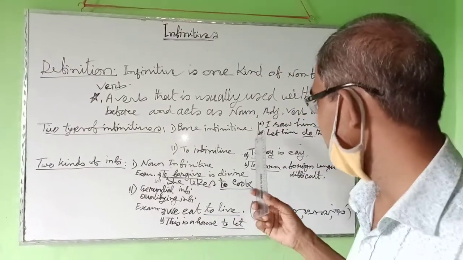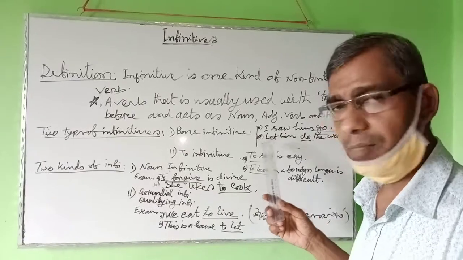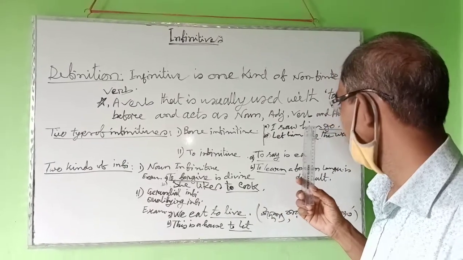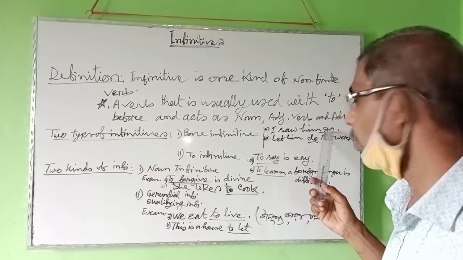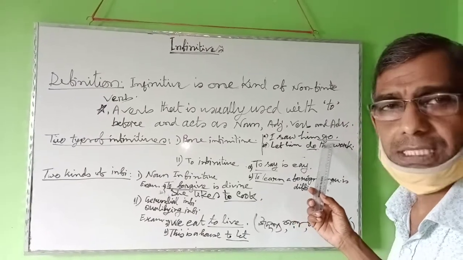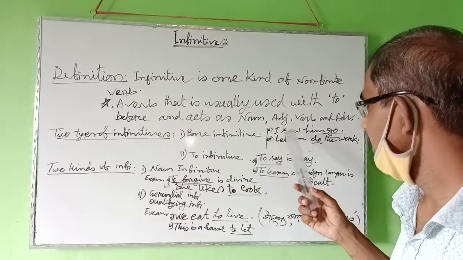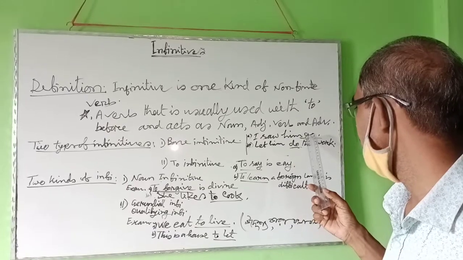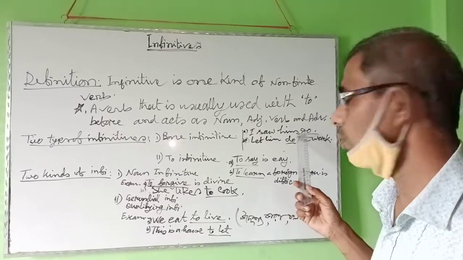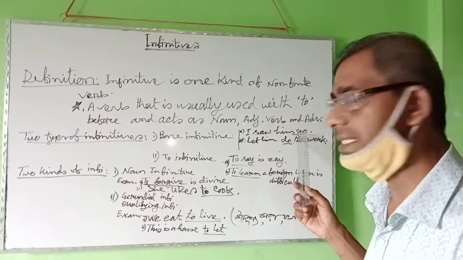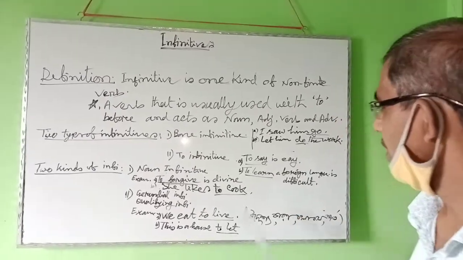See the example: I saw him go. Here, before go, to is silent, invisible. So go is a bare infinitive. The sentence would be, I saw him to go, but there is no use of to before go. So go is a bare infinitive.